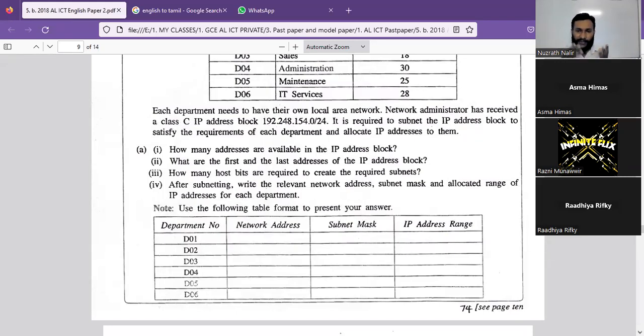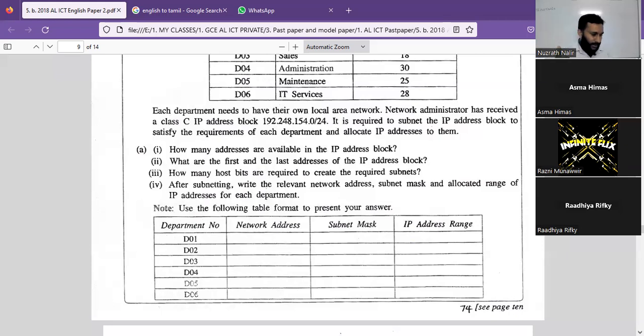Here, my dear students, I'll give some clues, because when you refer to these papers, please mark the very important points. Then it will be easy for you to revise again and again. First of all, understand the concept, and then you can move on to the answer. Here the main part is your IP address, which is 192.248.154.0.